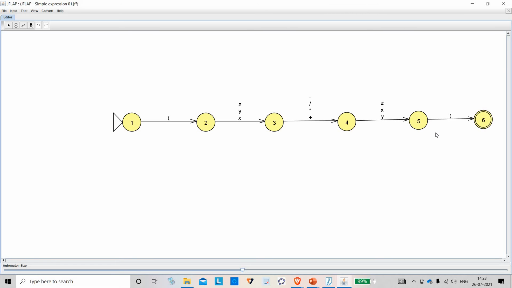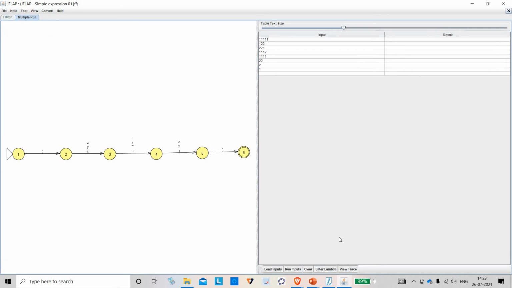Bracket x plus y, bracket z minus y, bracket y minus z, bracket x divided by z. All these are valid. So I can check whether some expression is given, whether it starts with bracket, ends with bracket. When two variables are there, whether there is an operator in between, all that I can check. Let me just run this.